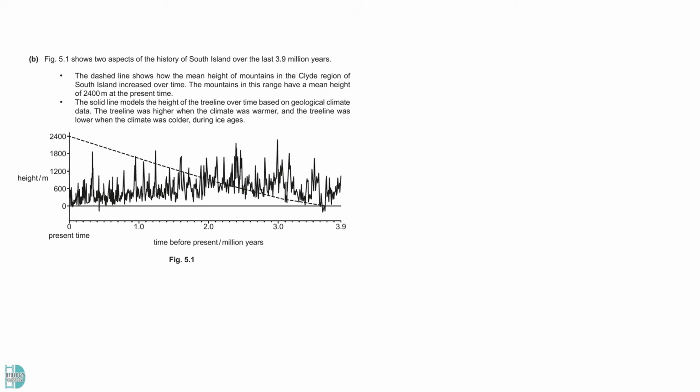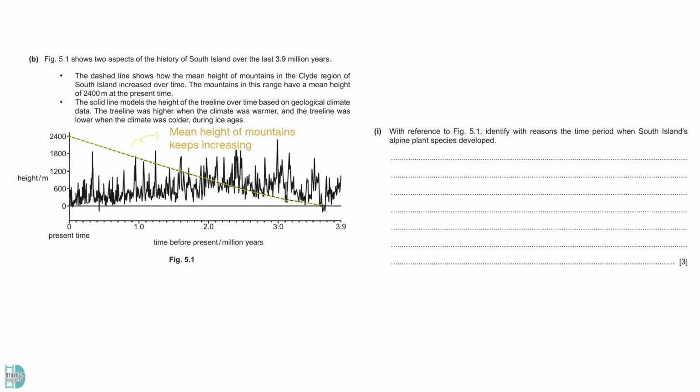B shows you a graph of the mountains' mean height and the tree line's height over time. In the graph, you can see that the mean height of mountains keeps increasing over time. At one point, it exceeds the tree line. Question 1. Identify with reasons the time period when South Island's alpine plant species developed.